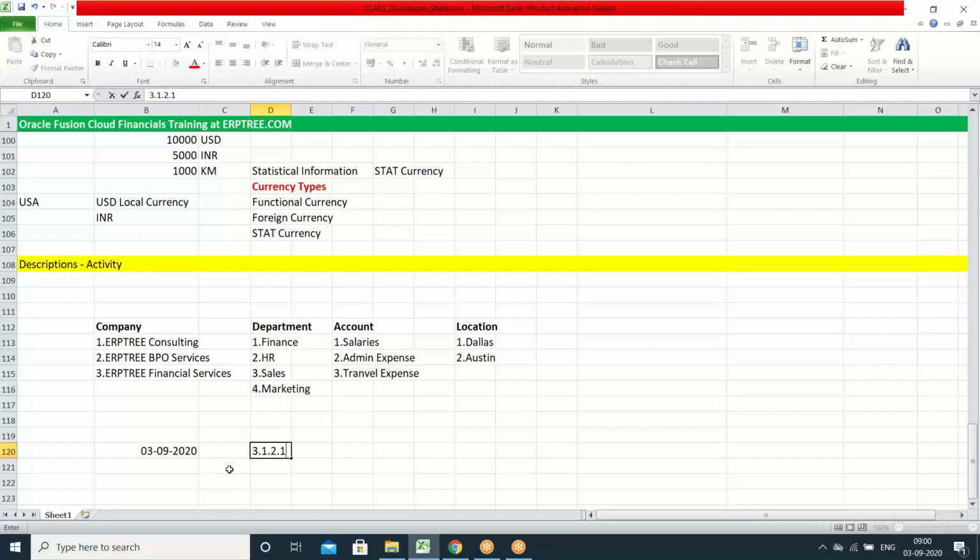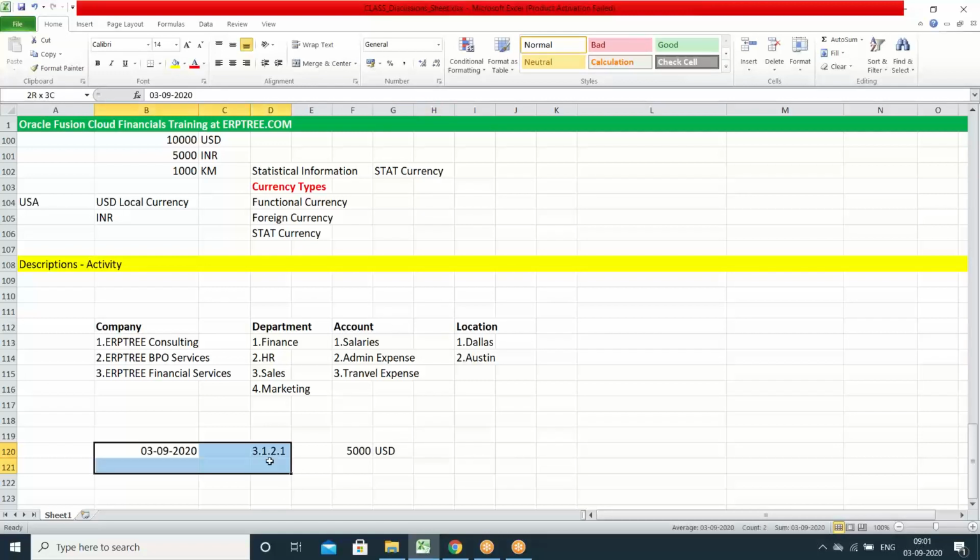So instead of taking all these details, simply they can take, for each company they have a separate code. For a department, account and location we have separate codes. They can select 3, 1, 2, 1. That means 3 means financial services, 1 means finance department, and 2 means admin expense they spent, in which location, Dallas. So this is how simply they can capture the description of details in every transaction. Again, that is for how much amount, say 5,000. The 5,000 you can capture with the currency, say that is USD. So this is how you can record the transaction.